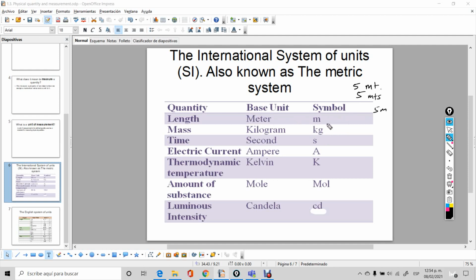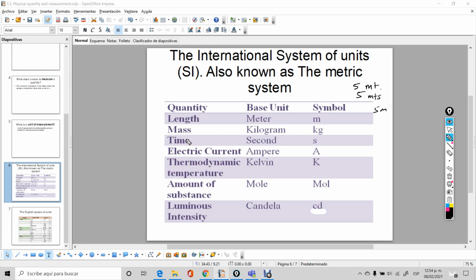Okay, so what about mass? Is mass a physical quantity? Yes, because we can measure it with a scale. What is the unit in which we measure mass? It's the kilogram. And the symbol for kilogram is kg. And the same for all the others.